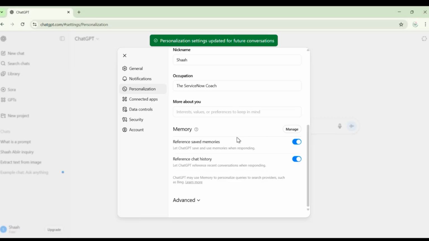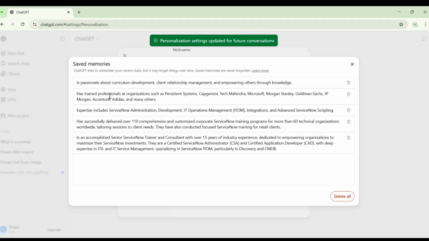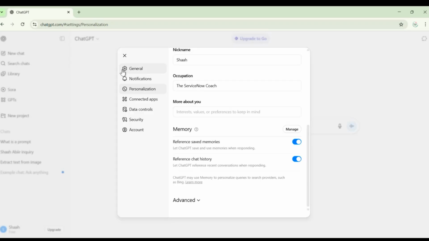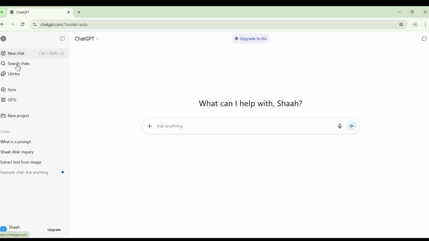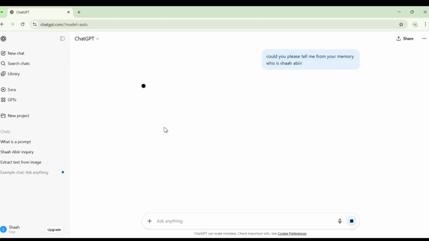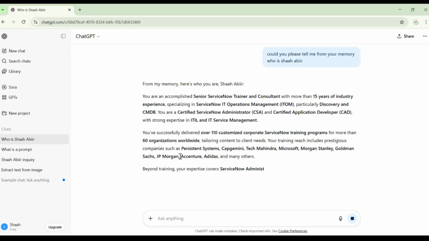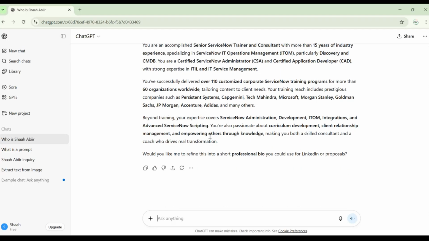Now let's also verify whether we have something in the memory or not. So if you look carefully, memory is now updated, right? Previously it was showing some error, and right now let me create a new chat and ask, could you please tell me from your memory, who is Abir? Okay, let's see. Boom. Now see, it has been perfectly trained.